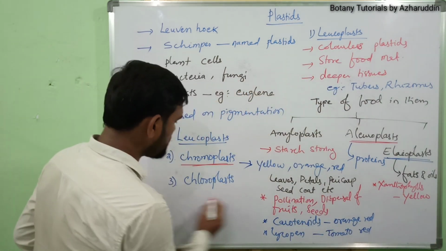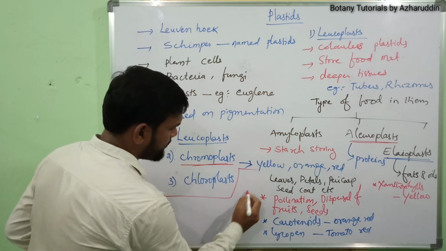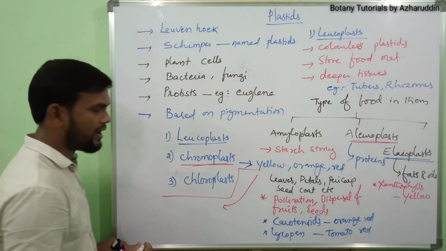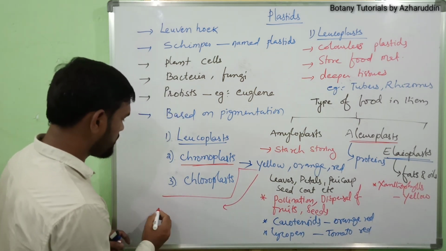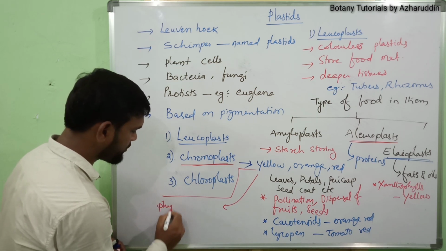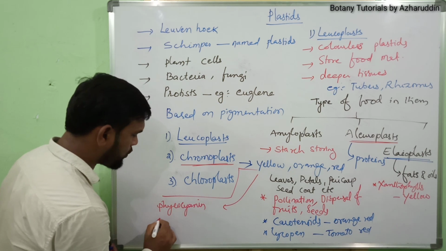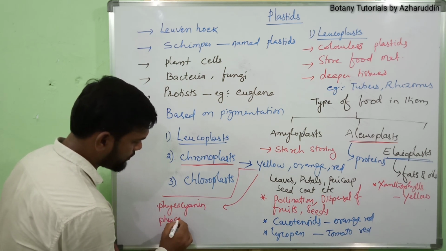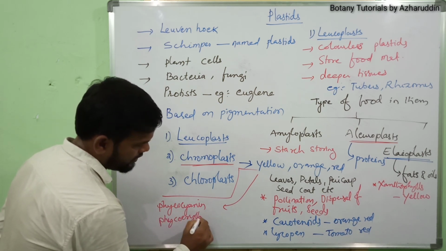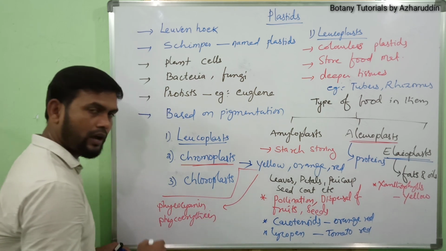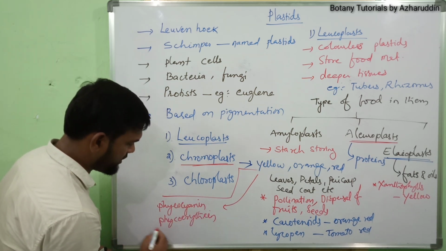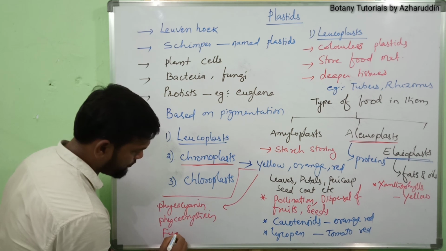They also have phycocyanin, phycoerythrin, and another type of pigment, fucoxanthin.